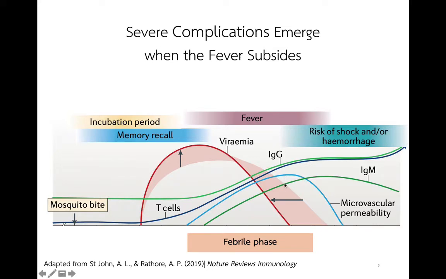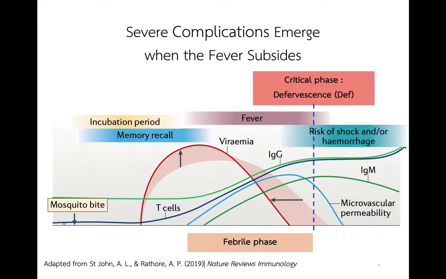Immune cells such as T cells and B cells are activated and help to eliminate the virus out of our body. The second phase is the critical phase, when the body temperature of the patient returns to normal. At this point, the concentration of virus is almost gone. However, the immune cells are still activated, and this phenomenon can promote internal bleeding, give a high risk of shock and potentially death. The last phase is the recovery phase, when patients return to normal.